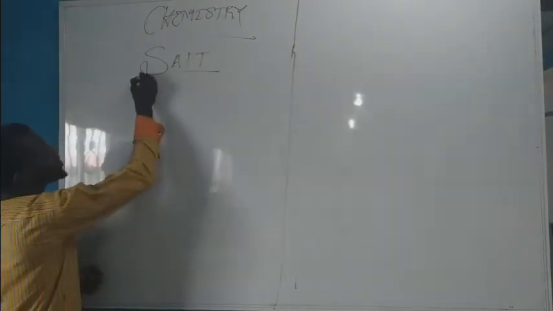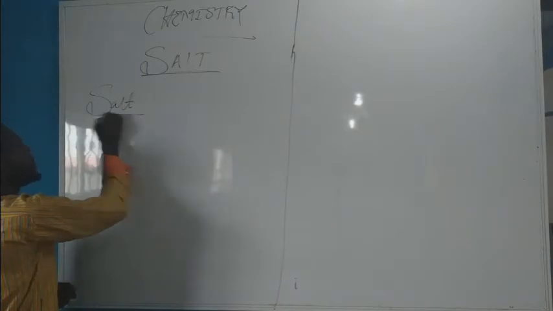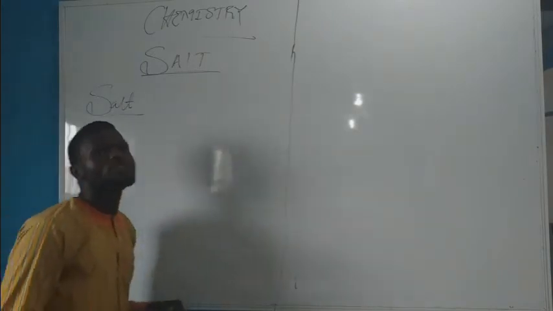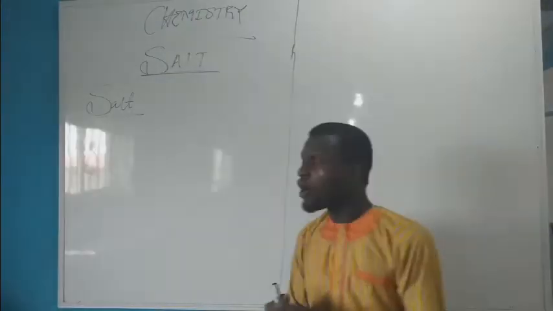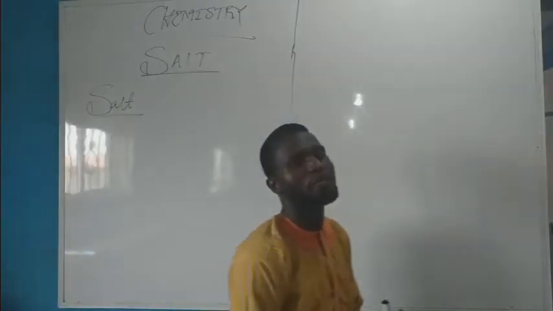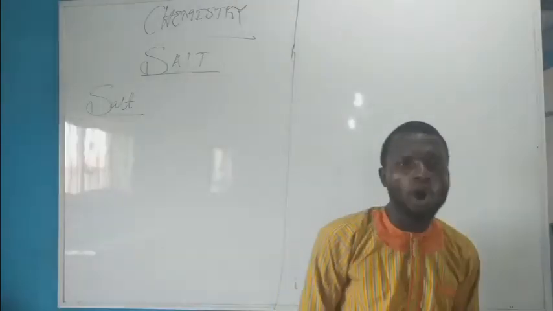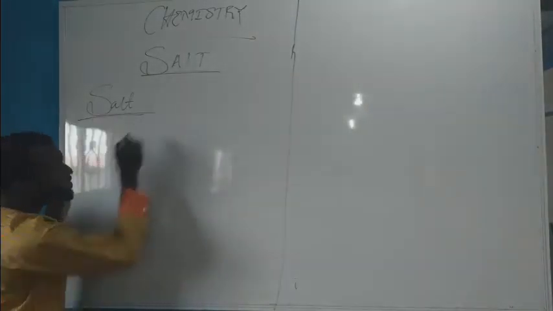We shall be discussing the concept of salt in chemistry. Now, what is salt? A very simple definition. Salt is said to be formed when all the hydrogen ions in an acid are completely or partially replaced by a metallic or ammonium ion. Now, that is the definition of salt.